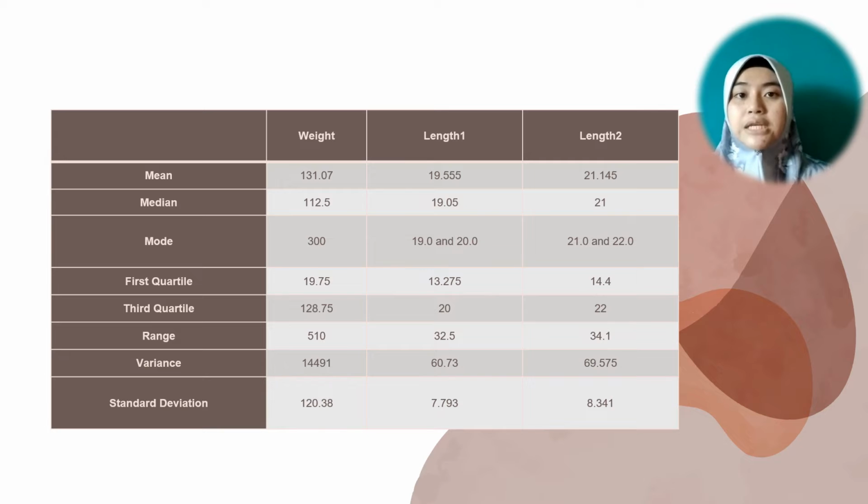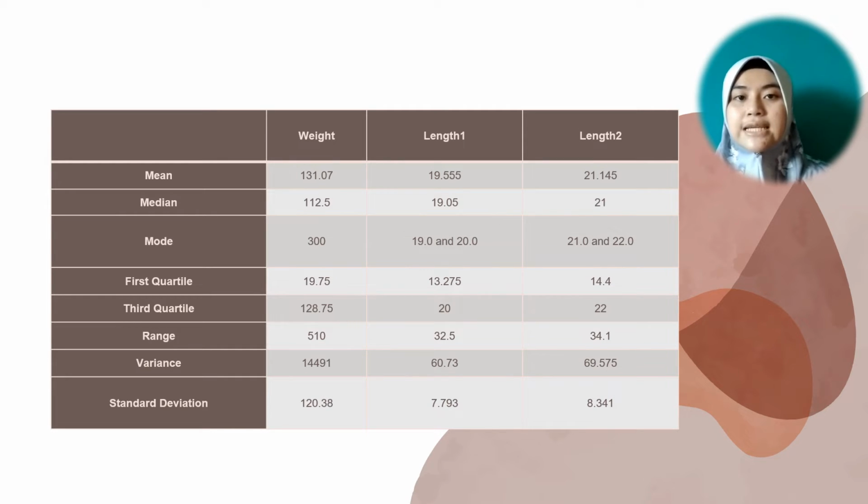Next is measures of position. There are the first quartile and third quartile. The first quartile is the lower quartile that cuts off 25% of data. So the first quartile for weight is 19.75 gram. For length 1 is 13.0275 centimeter, and length 2 is 14.4 centimeter.